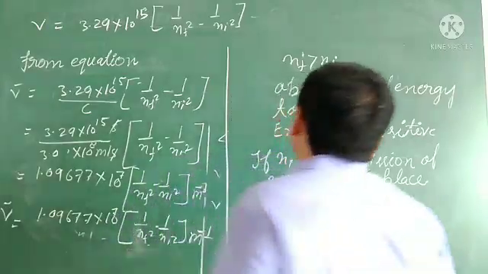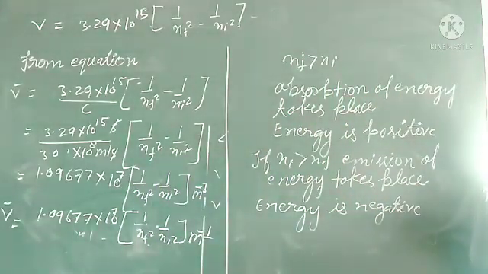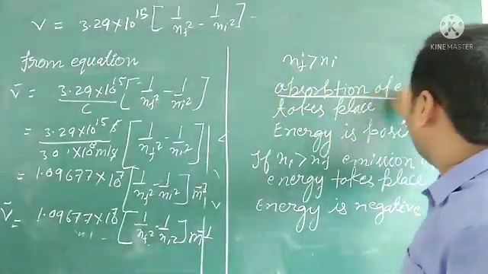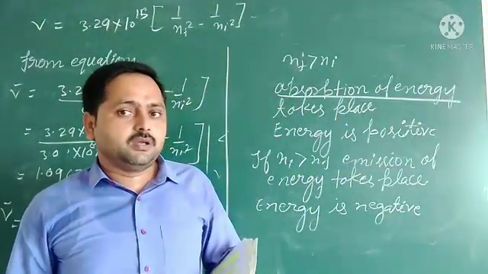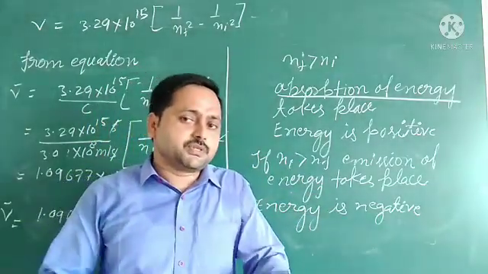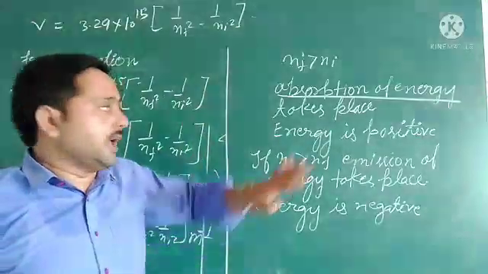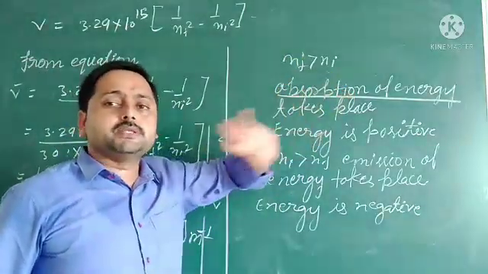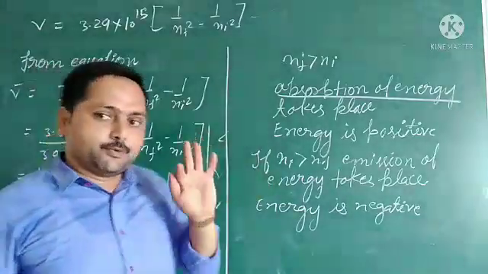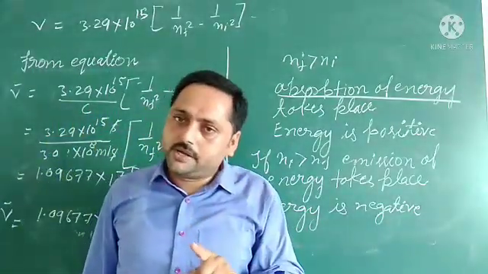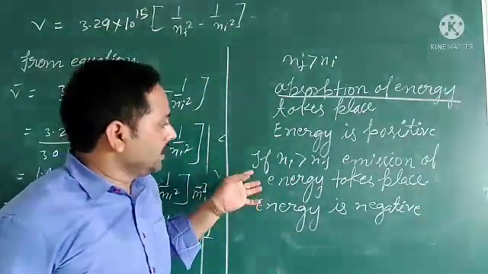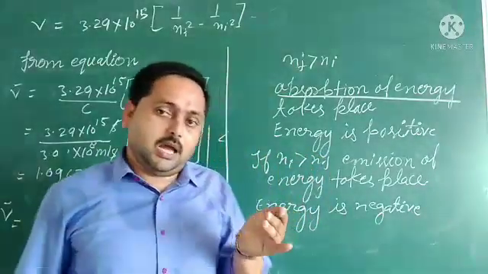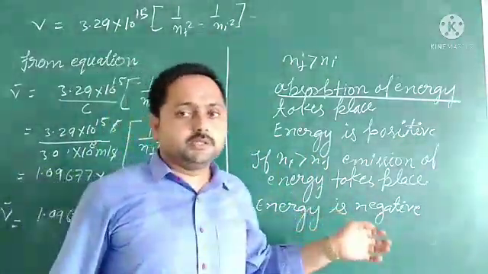It means in the case of absorption, energy is positive. In the case of emission, energy is negative. If NF is greater than NI, that is absorption and energy is positive. If NF is smaller than NI, means NI is greater than NF, so energy is being emitted and energy is negative. Just to remember it.